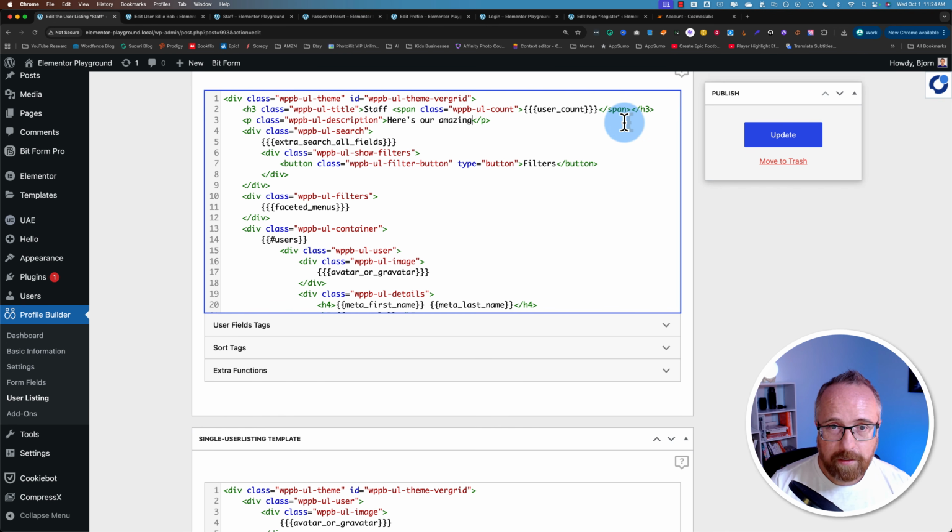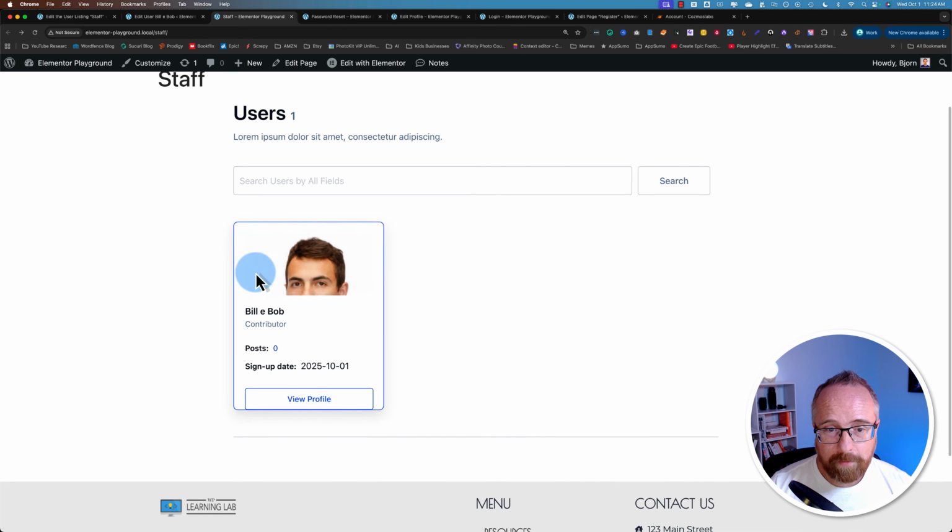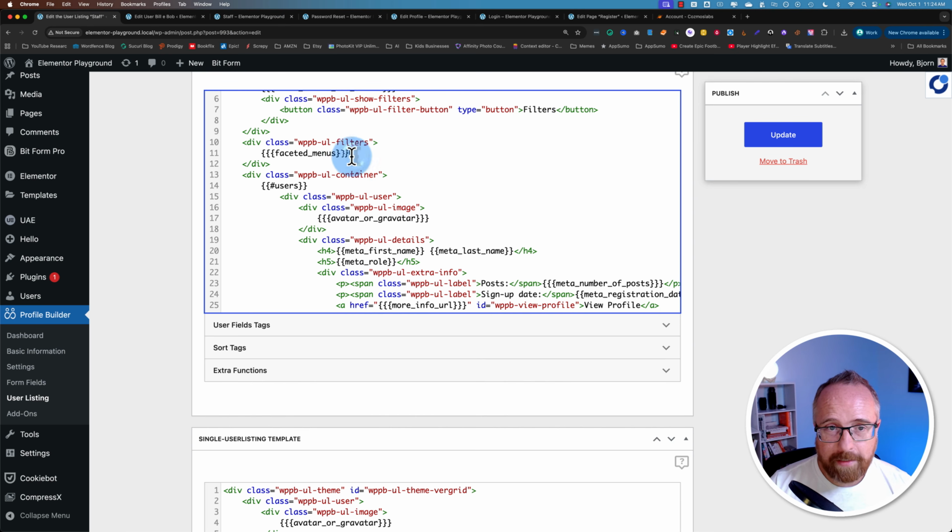Here's our amazing staff. When you're editing HTML, you want to make sure you don't delete any of these pointy brackets or anything. Usually the black font color is stuff you can edit. So staff is in black, this text is in black, the shortcode is in black, that's something you can edit. This word filters is in black, which means it's text you can edit. I'm not sure where that appears on the page here. We don't have any faceted menus created yet, so that's probably why that is not on the page.